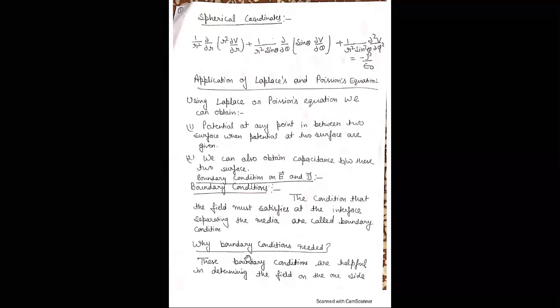And what is the use of boundary conditions, and why are they needed? These boundary conditions are helpful in finding the field on one side and relating that field to the other side of the boundary. To find the boundary condition on E and D, we use two Maxwell equations.